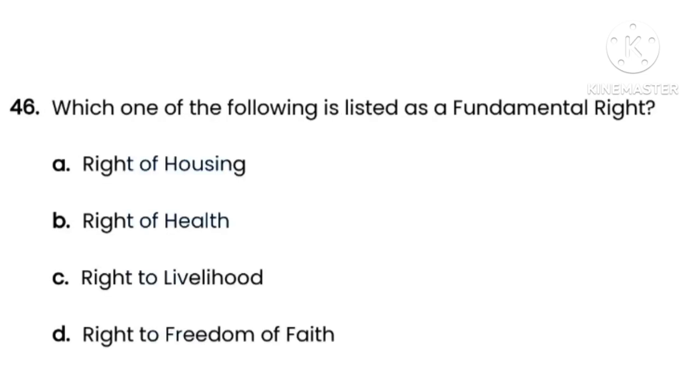Next, question number 46. The question is, which one of the following is listed as a fundamental right? Here options are option A right of housing, option B right of health, option C right to livelihood, option D right to freedom of faith. So here the correct option is option D, that is right to freedom of faith. So right to freedom of faith is listed as a fundamental right.